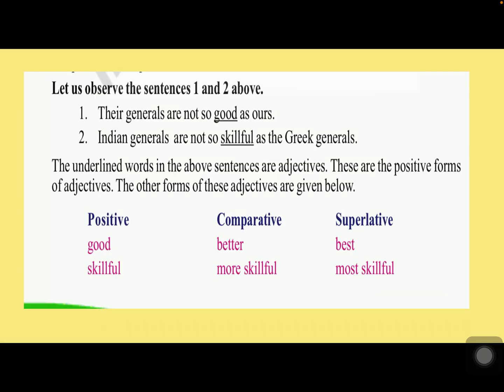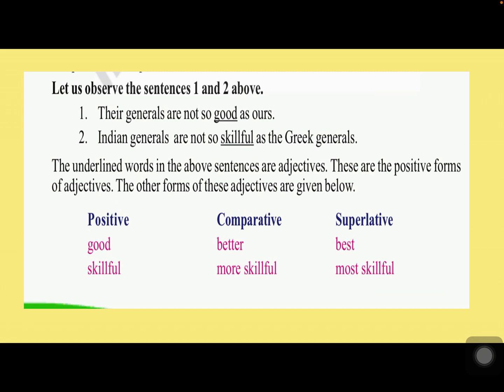Okay, now if you observe sentences 1 and 2 which are given, their generals are not so good as ours, and Indian generals are not so skillful as the Greek generals. So here the adjectives are good and skillful, which are in the positive form. So the underlined words in the above sentences are the adjectives and they are in the positive forms.